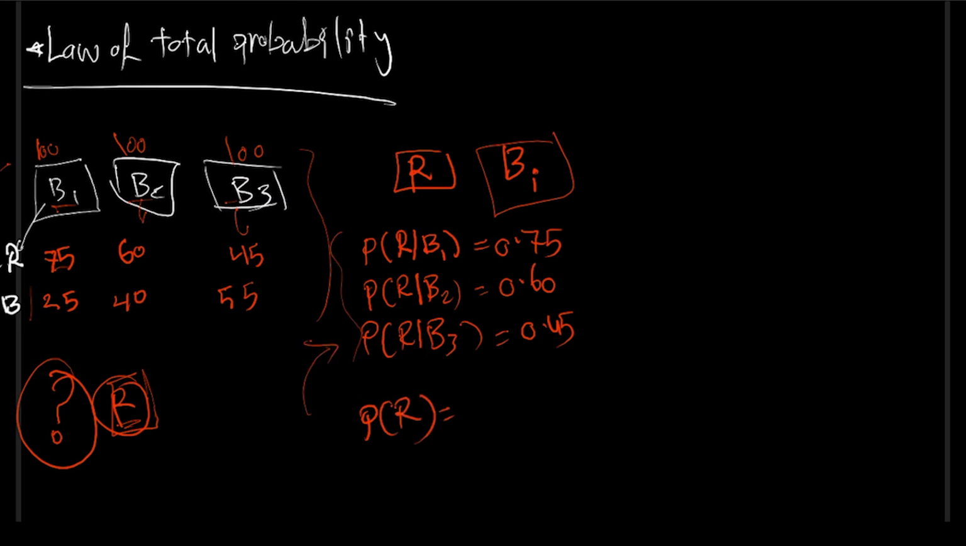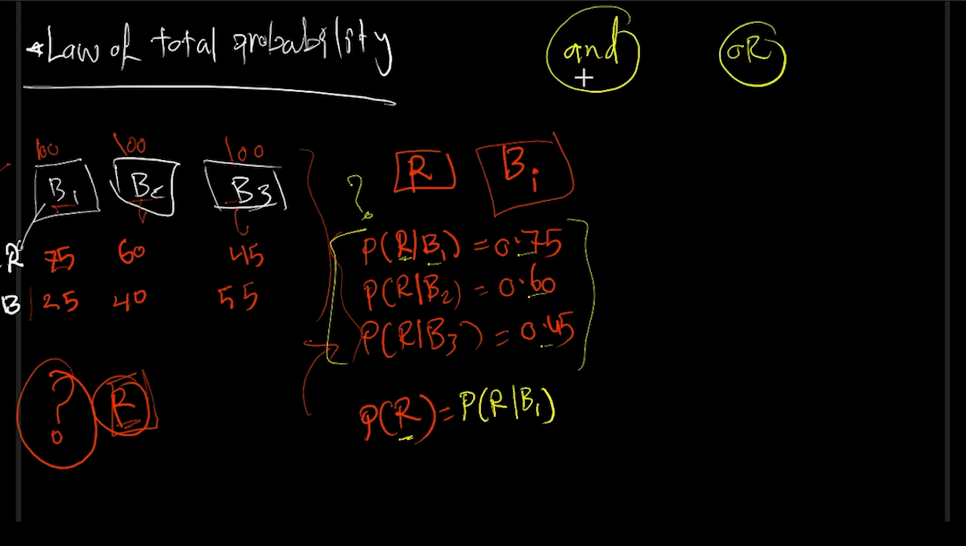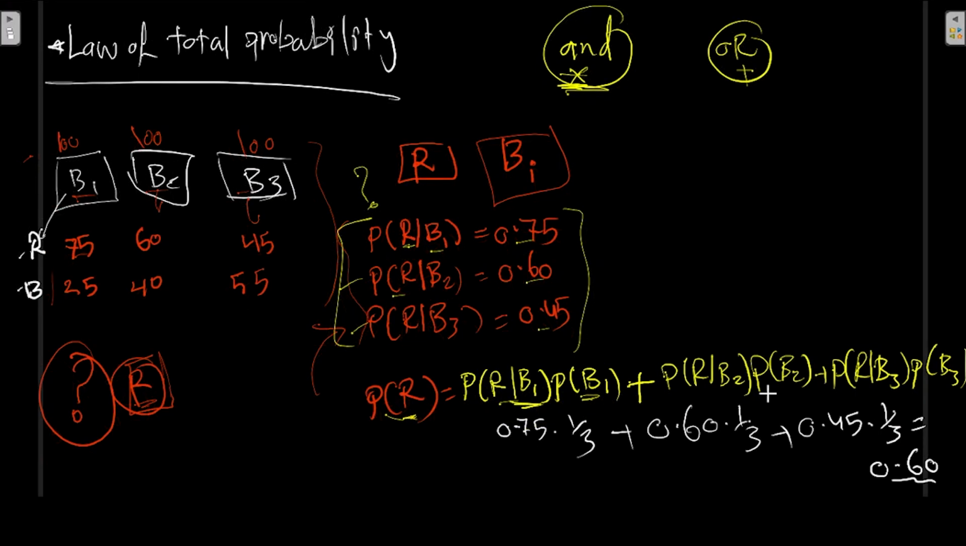Now what I know about getting a probability of something using the word and and the word or: when we say and, we indicate multiplication. When we say or, we indicate addition. So it is the probability of R given that it is bag 1, multiplied by the probability of B1. Why? Because it is R and bag 1. But some other probability could have happened here or here or here. So you got a 60% chance of picking a red marble from this complete random experiment.